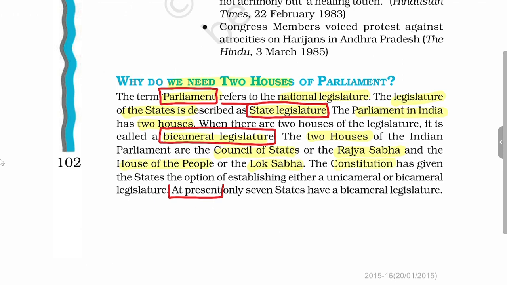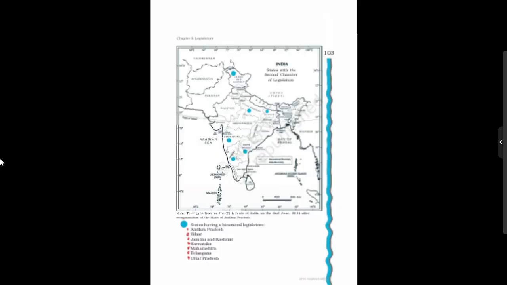And the Constitution has given the option to the states to have either unicameral or bicameral legislature. So at present only 7 states in India are bicameral. So we'll see which are these states. All these states are bicameral: Andhra Pradesh, Bihar, Jammu Kashmir, Karnataka, Maharashtra, Telangana and Uttar Pradesh.